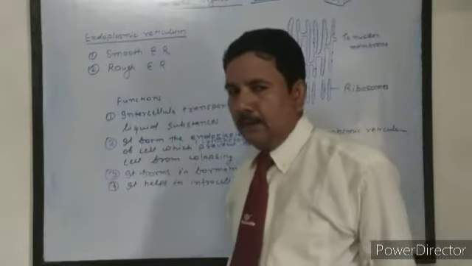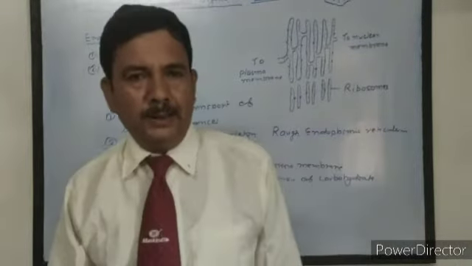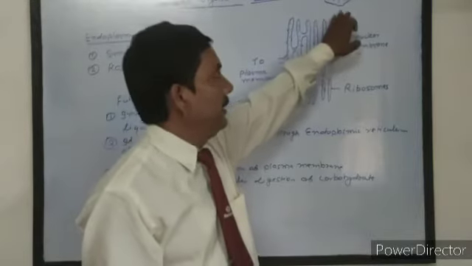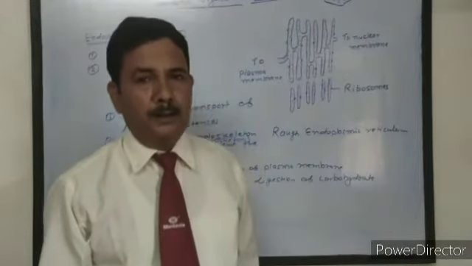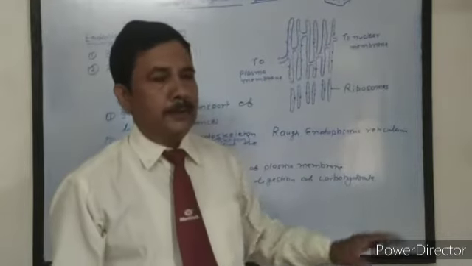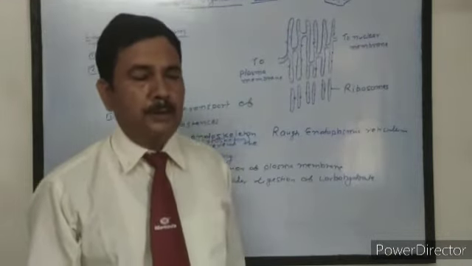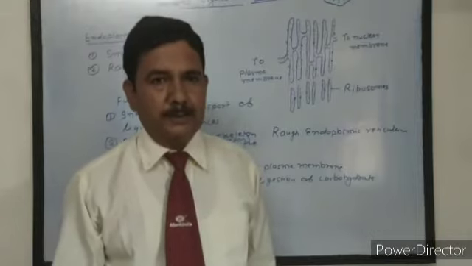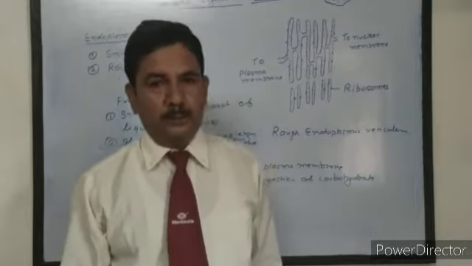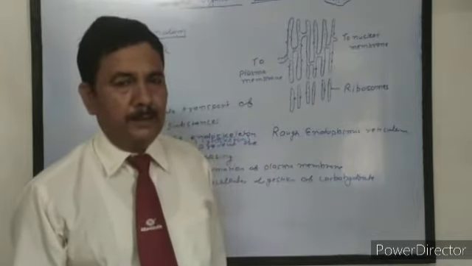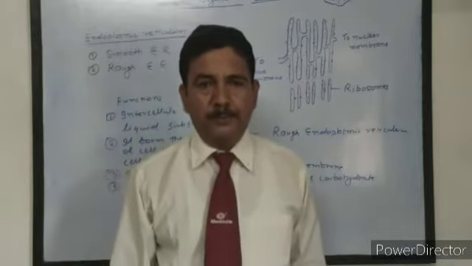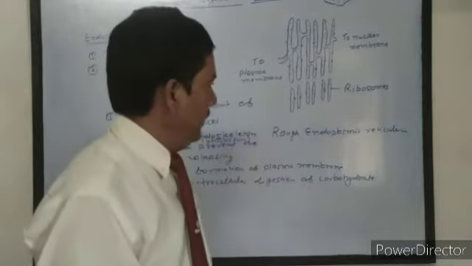It is also called the suicidal bag of the cell, because when it bursts, it can digest all the cell organelles and the lysosome itself dies. So it is concerned with autolysis. That means self-decay. So lysosome is also called the suicidal bag of the cell, and its main function is intracellular digestion of food.